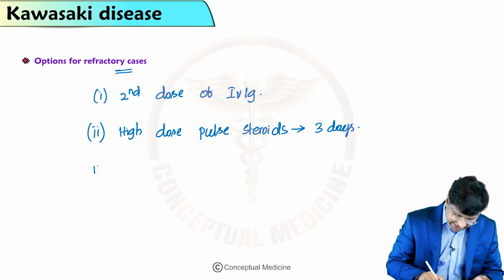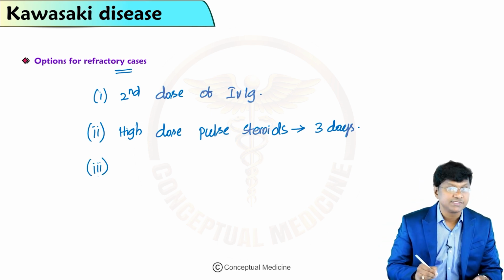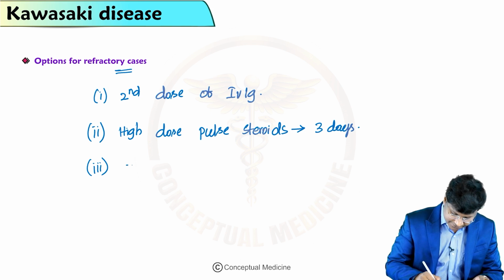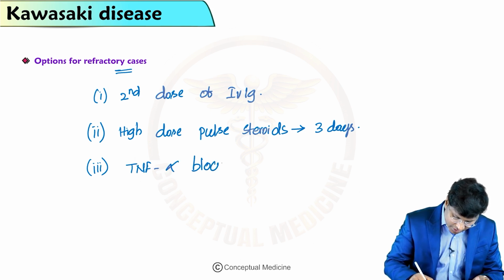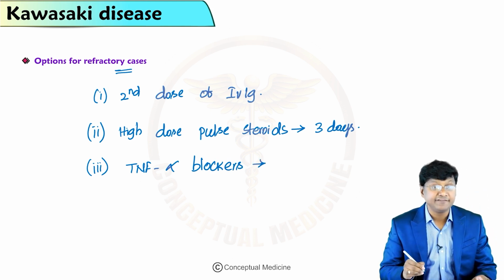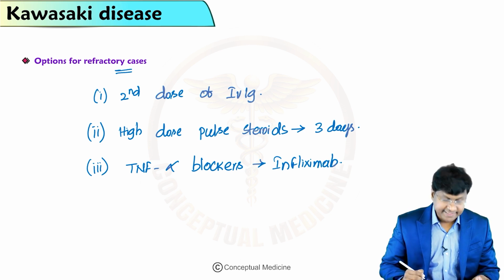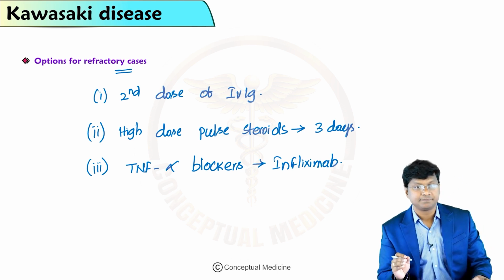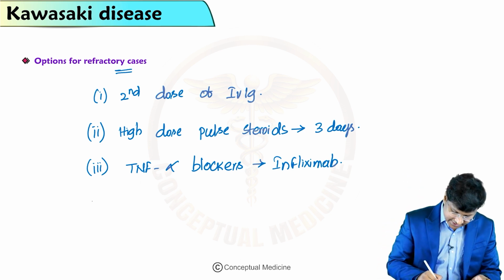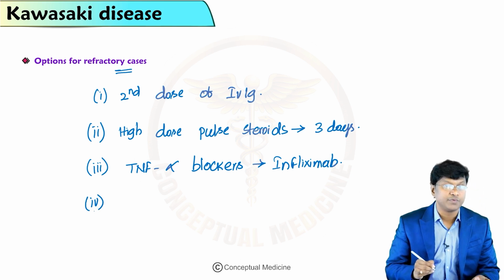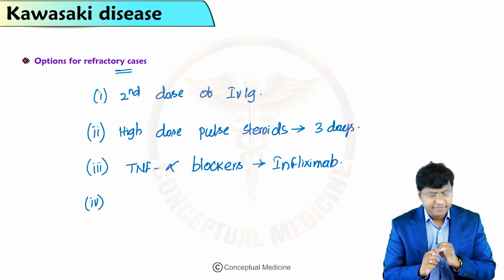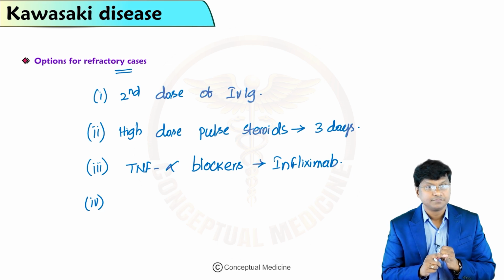And the other alternative drugs we have are TNF alpha blockers, an example being infliximab. Next, the fourth important option is targeting an inflammatory marker, interleukin 1.